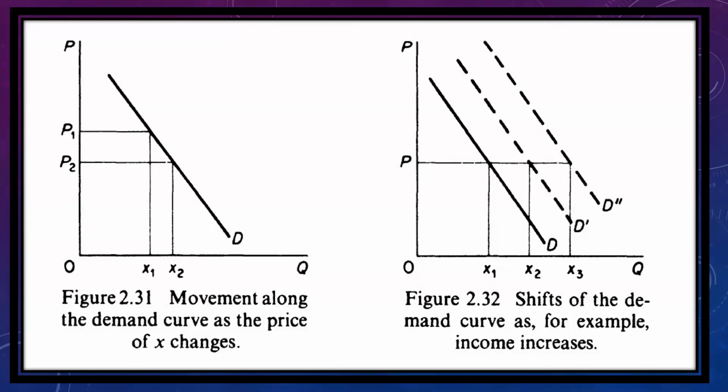Movement along the demand curve happens because of a change in the price of the commodity. But a shift in the demand curve is because of factors other than the price, such as income, preference or taste of the consumer. The factors which lead to a shift in the demand curve are called shift factors. Let us move to the next question.